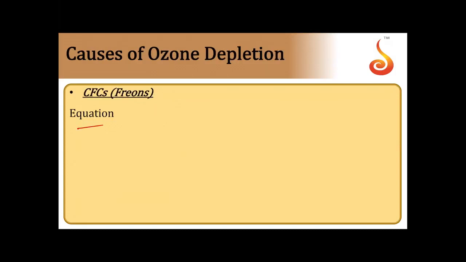Then freons. What is the cause of ozone depletion? It is mainly because of the freons. Fluorochlorocarbons are called freons. So CF2Cl2, in the presence of sunlight, forms CF2Cl plus a chlorine free radical. It can be CFCl3 also; in the presence of sunlight this forms CFCl2 plus chlorine free radicals. So freons give us chlorine free radicals.